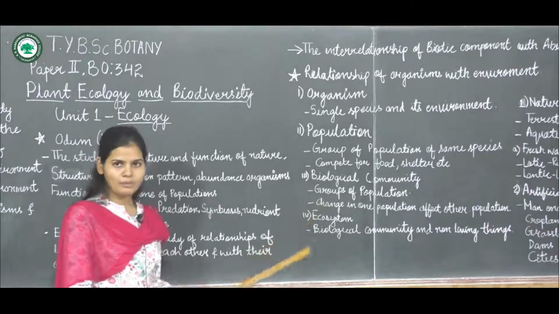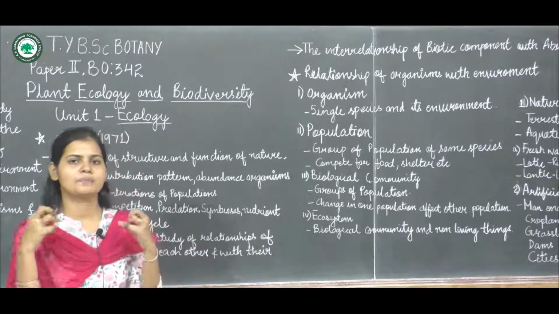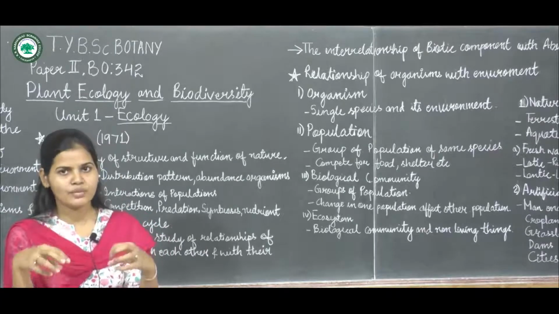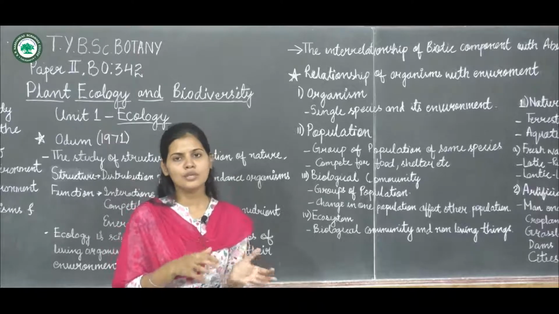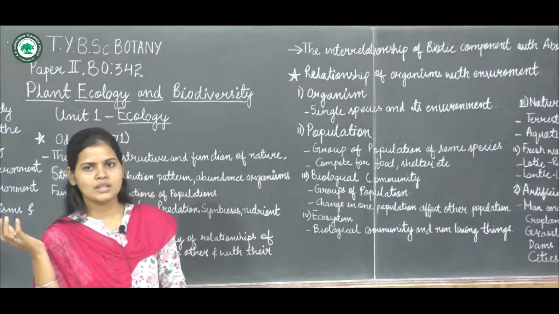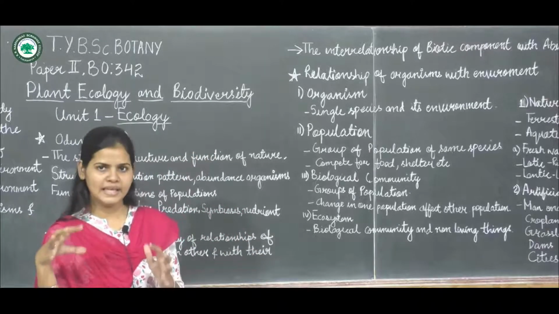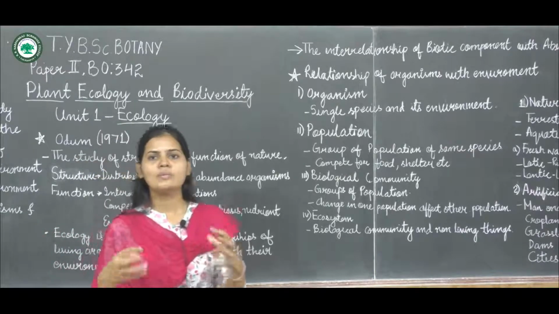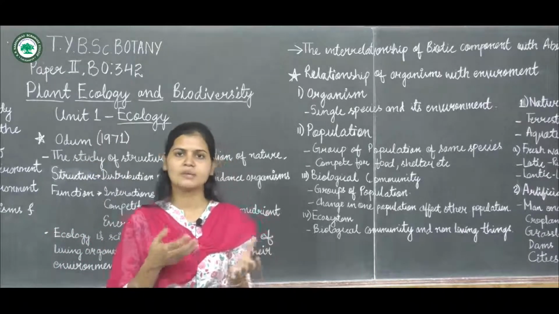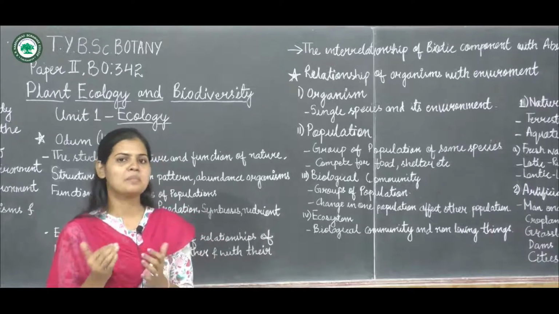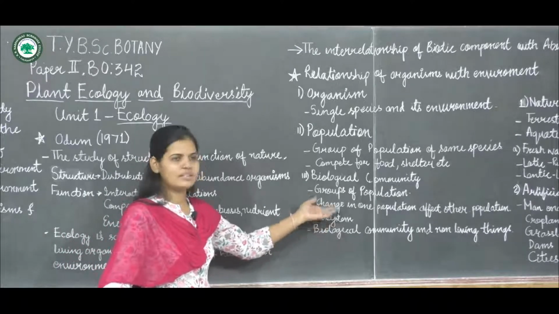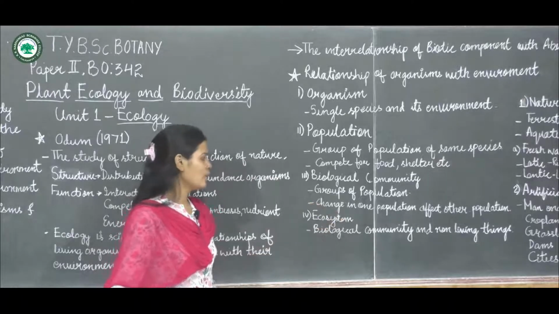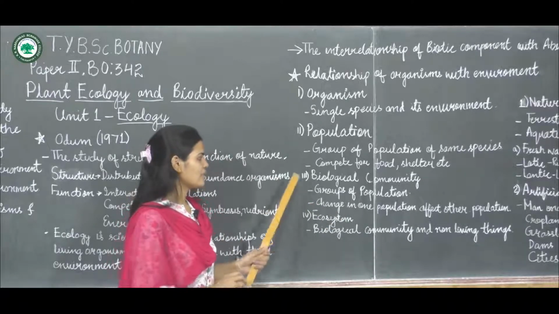An increase in one is going to affect the population of the other. Why? Because there may be different interactions going on between the populations, like the prey-predator relationship, which might be present within this community. So change in one population affects the population of the other. So this is the third level, the biological community.